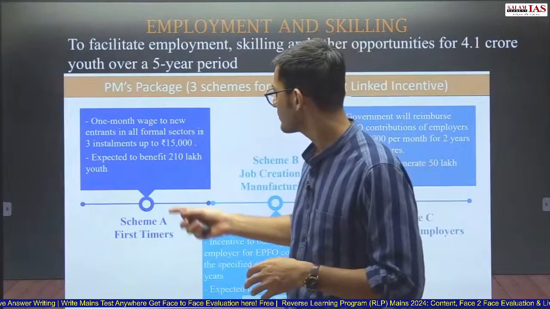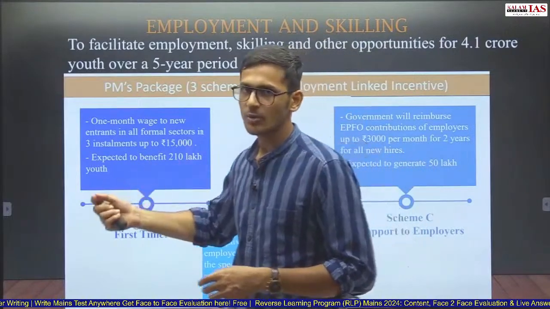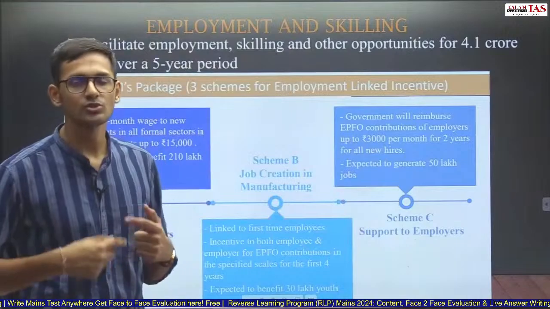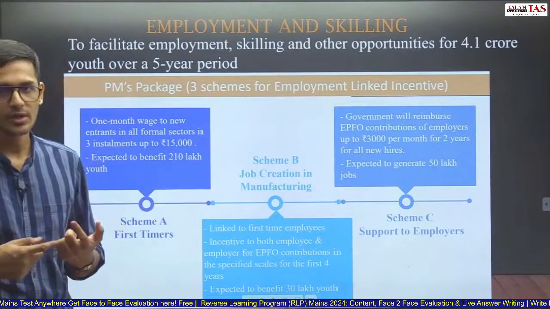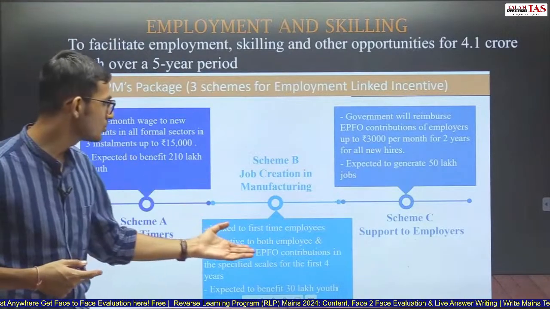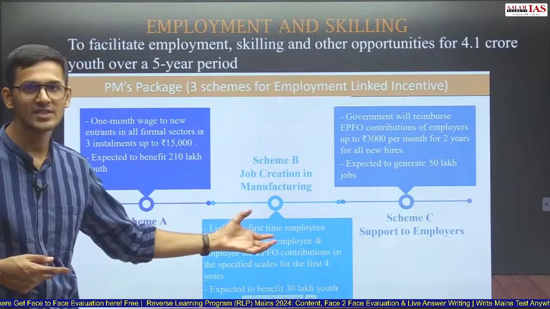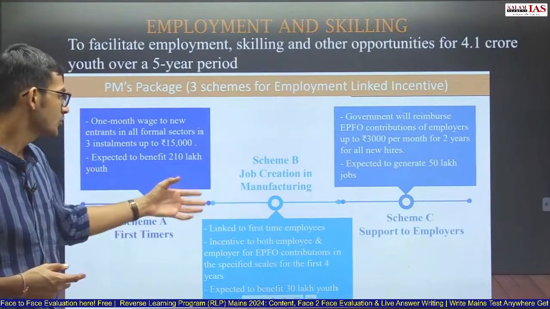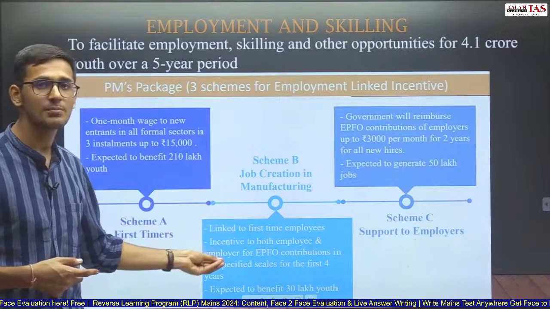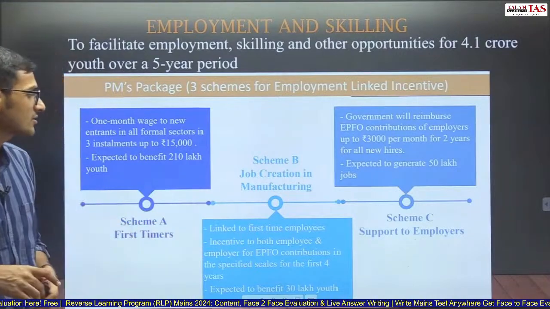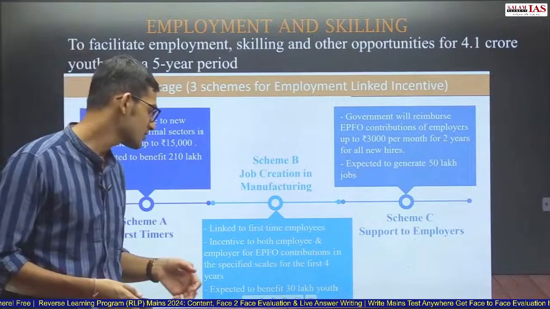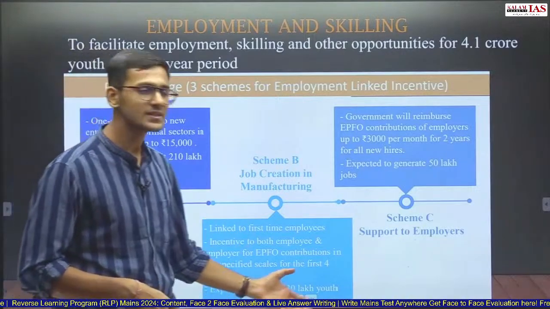The first part will incentivize people to take jobs in formal employment, so they will try to register in PF. Second is to incentivize manufacturing sector employees and employers. Here both employers as well as employees will get incentives linked to EPFO contribution for the first 4 years. This is going to benefit 30 lakh youth.